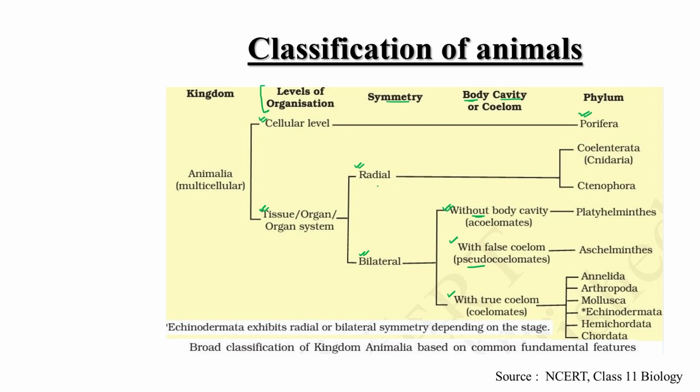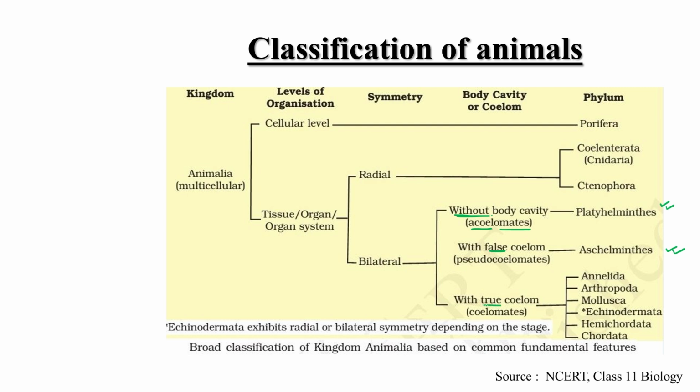Tissue level, right? Symmetry: radial symmetry is present in Coelenterata and Ctenophora. And bilateral symmetry without body cavity, meaning no coelom, phylum Platyhelminthes comes under this category. They all are acoelomates. With a false body cavity, or pseudocoelomates, phylum Aschelminthes comes under this category.